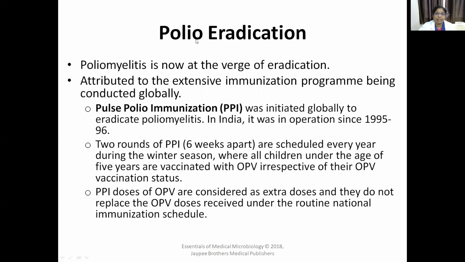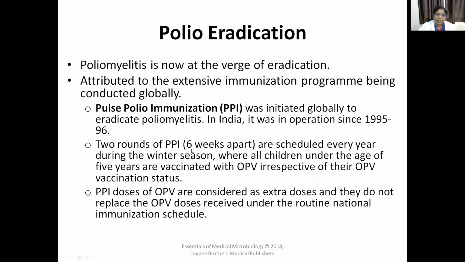Polio eradication: we have this pulse polio immunization program which is conducted globally. Pulse polio immunization program, PPI, is the extensive immunization program. It was initiated globally to eradicate poliomyelitis. In India, it has been in operation since 1995-96. So the pulse polio immunization program started from 95.